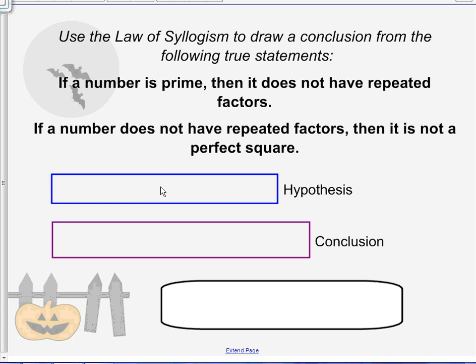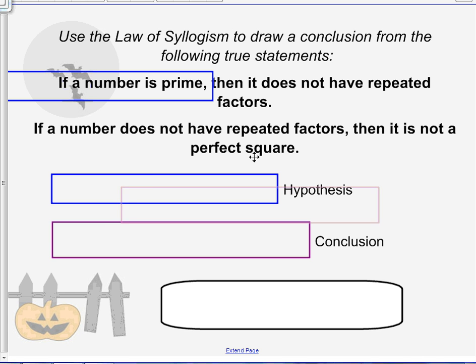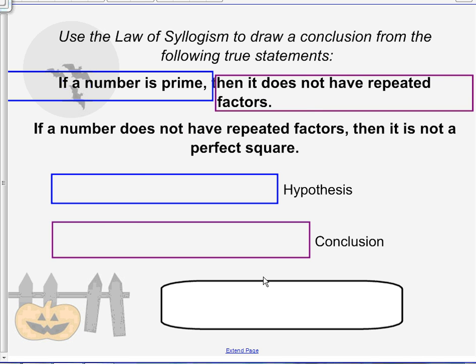So we can take this idea. We have the hypothesis of this: a number is prime. And the conclusion is then it does not have repeated factors. Now this same conclusion is then turned into the hypothesis, this is right here, which then becomes the conclusion right here.